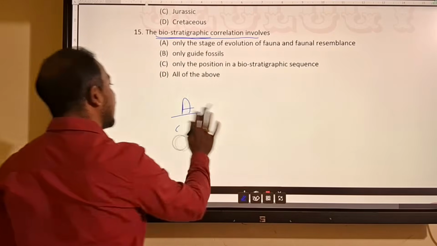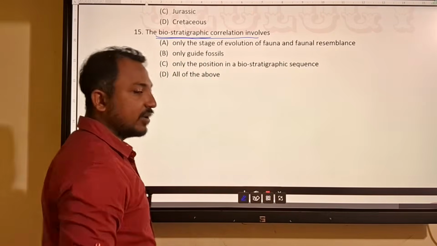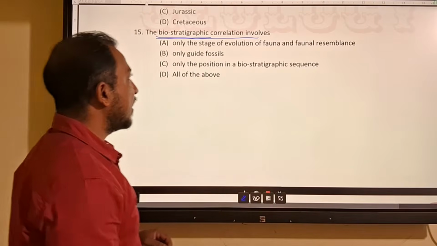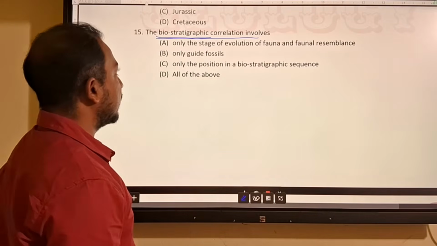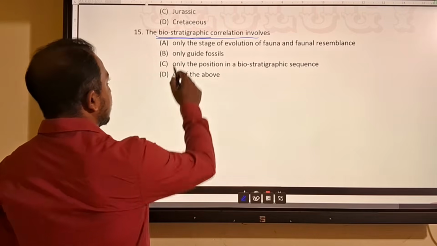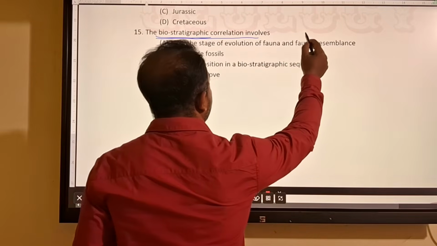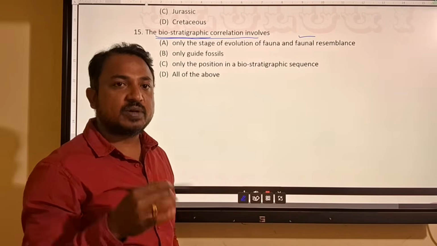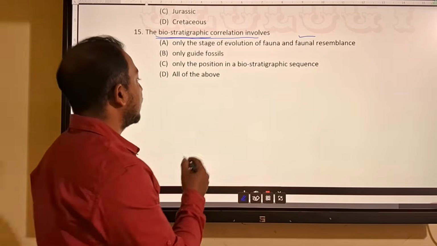They are geographically at a different position, but they have similar fossil content or stratigraphic unit. Only the stage of evolution of fauna resembles any type of biozone, they can be used for stratigraphic correlation.